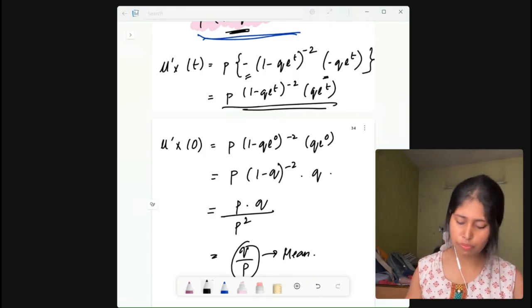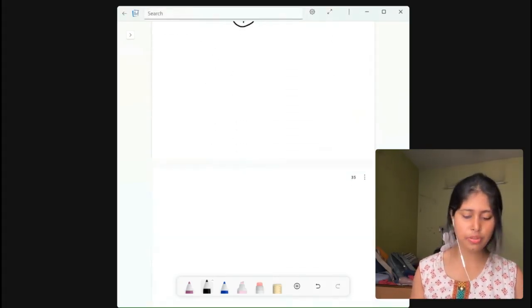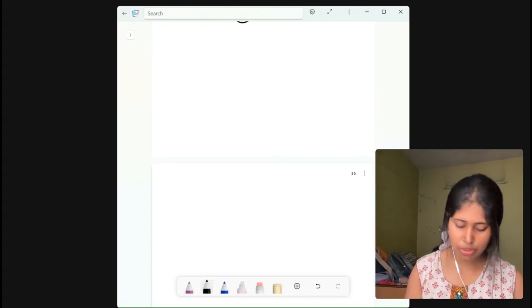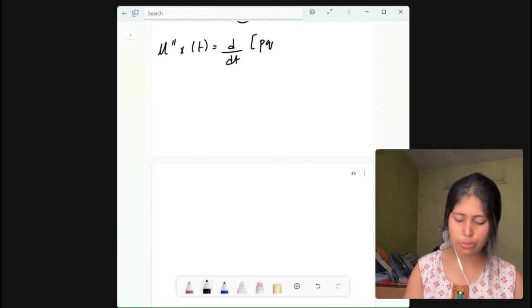Now let us do the next differentiation. Mu double dash x of t is equal to d by dt of p q e to the power t into 1 minus q e to the power t to the power minus 2.